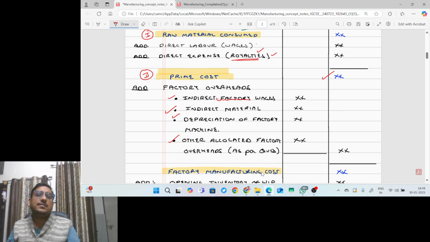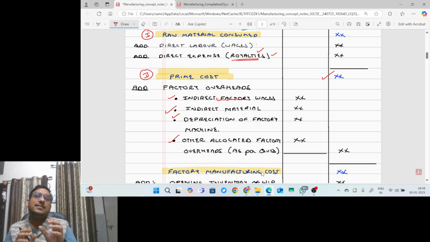Now the question arises, sir, how will we know whether it is a factory overhead or an office overhead? That will be clearly given in the question. Or we can also use our common sense, like factory wages. Factory wages means the wages incurred in the factory. If it is direct wages, it goes one way; if it is indirect, it is factory overheads. But salary to staff working in the office indicates that the staff is not working in the factory. Staff is always working in the offices, so staff salary will always be an expense under the statement of profit and loss.